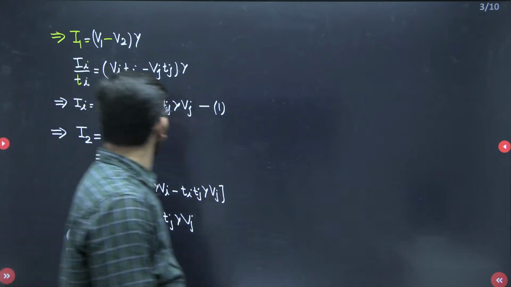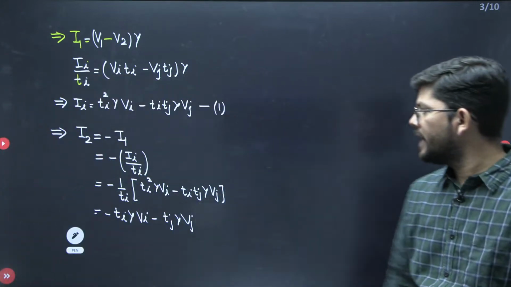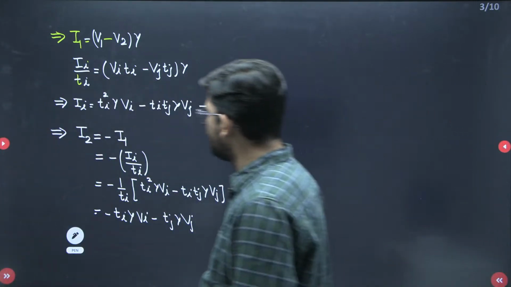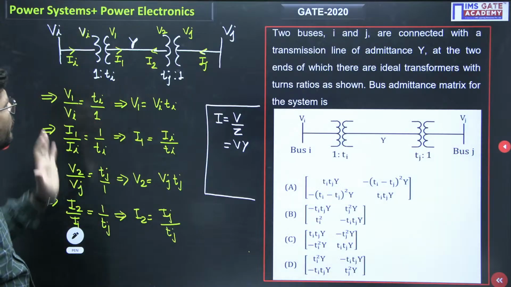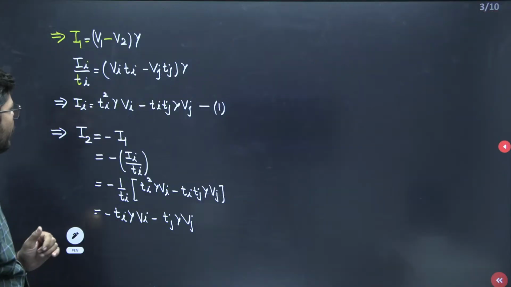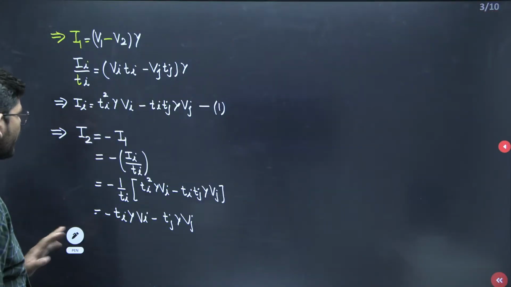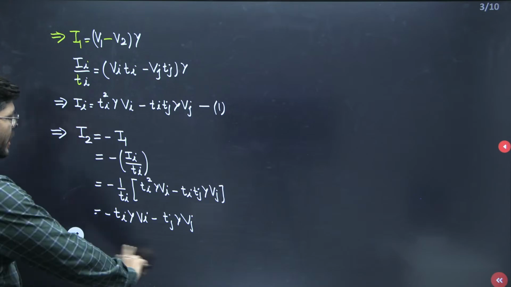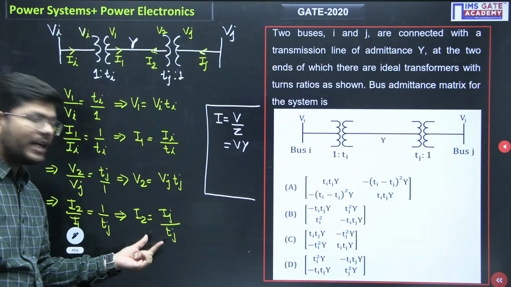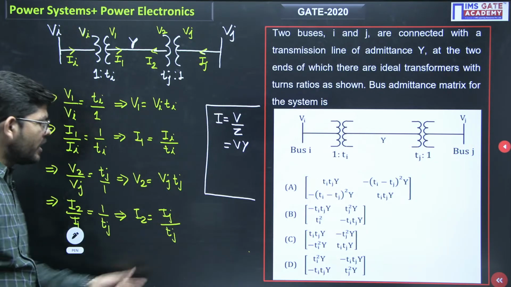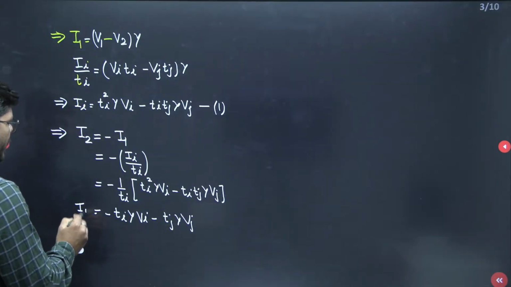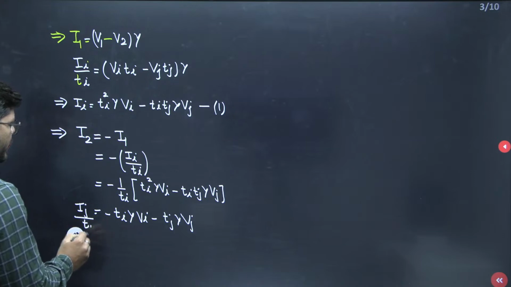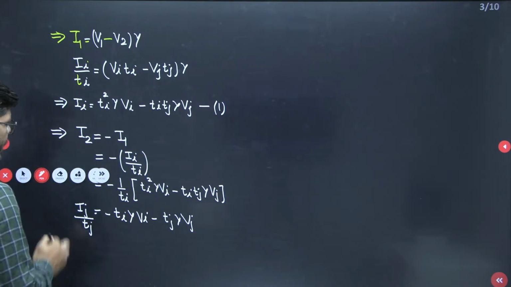Just see here. This is what we are getting. Any change that you want to do here? We have obtained I2, which is equal to minus of I1. So I2 is equal to minus of I1, and this is what we have obtained. Now we have something for I2 as well. I2 is basically Ij upon Tj. So let me write here Ij upon Tj here for I2.